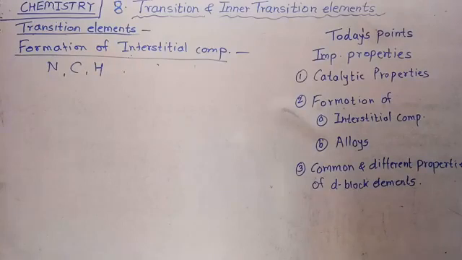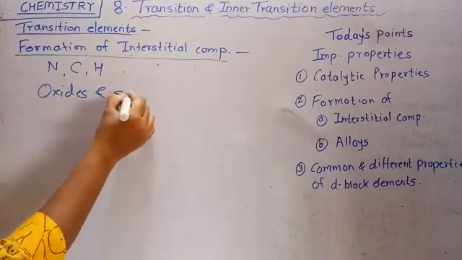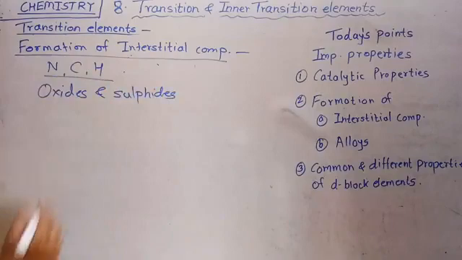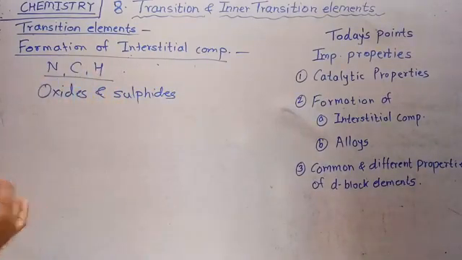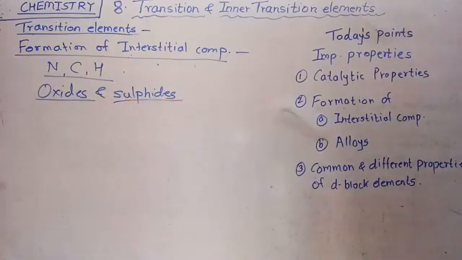Sometimes oxides and sulfides are trapped in their crystal lattices. See here, the small size atoms, nitrogen, carbon and hydrogen, are trapped inside the crystal lattices of transition elements. Same here, small size oxides and sulfides are also trapped in their lattices.